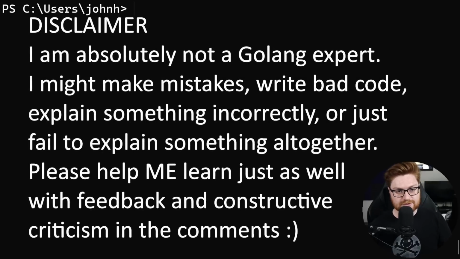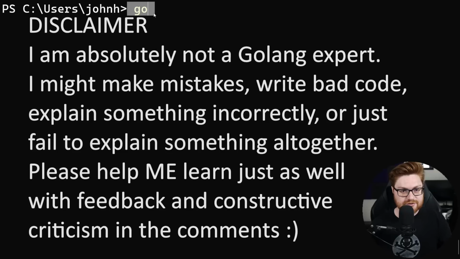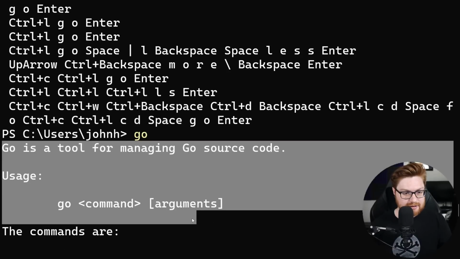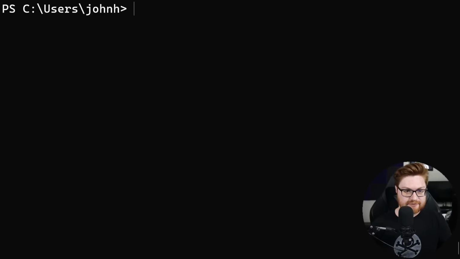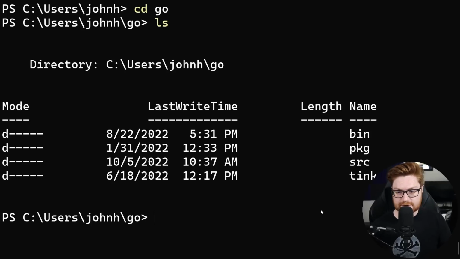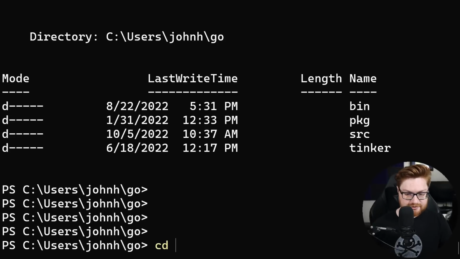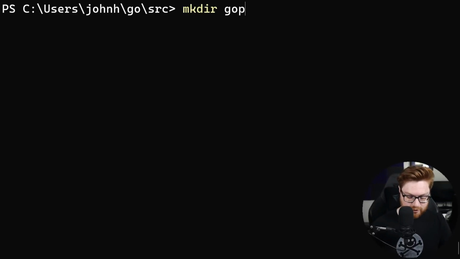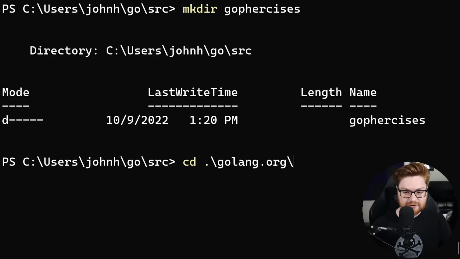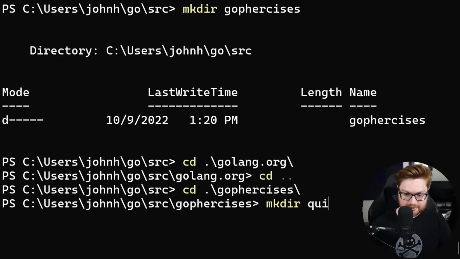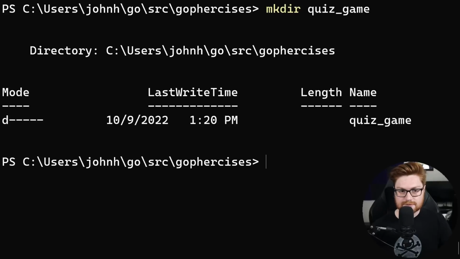Okay, so I'm going to jump into my terminal and see if I can go ahead and start on this challenge just as well. I do have Go already installed. It is a command that I can go ahead and run. You'll notice I do have the output to be able to work with it here. Go is a tool for managing Go source code, and I have a directory for my Go stuff inside of my user profile here. So just for the sake of being able to work with things in a smart and sane way, I'm going to go ahead and move into the source directory, and I'll make a directory for Gophercises, and then move into that directory. Oh, I jumped into Golang. Let's move into Gophercises, and now let's make another directory for the quiz game. There we go. Jump into that.